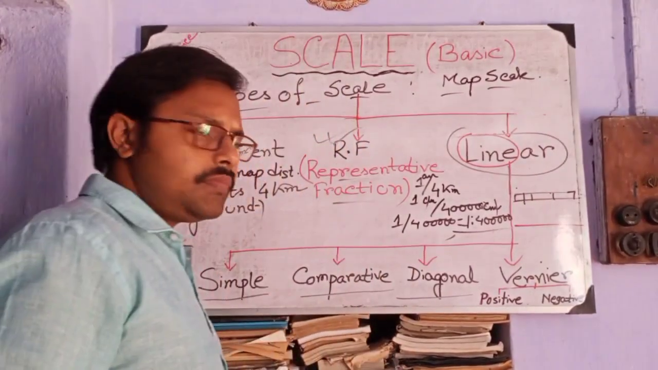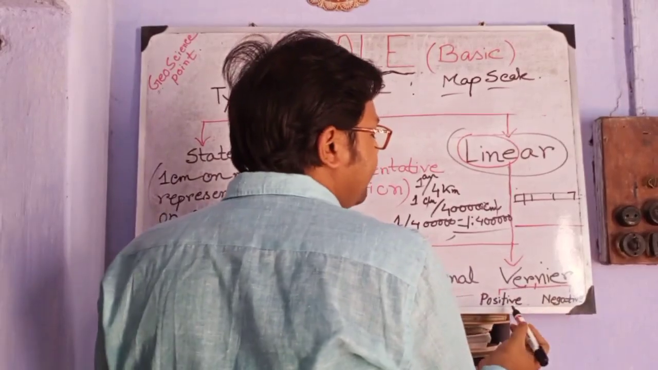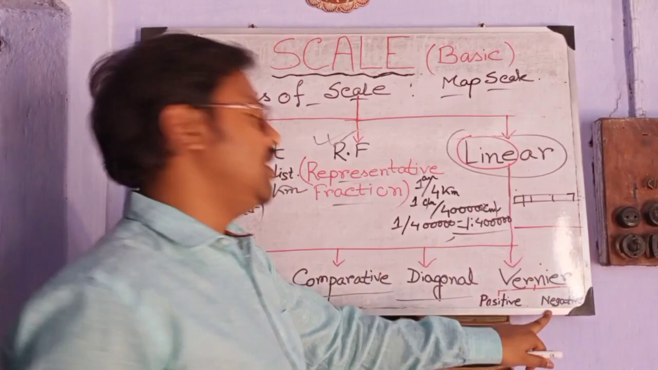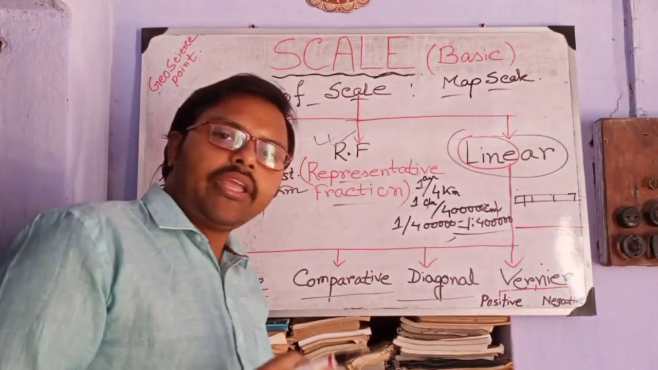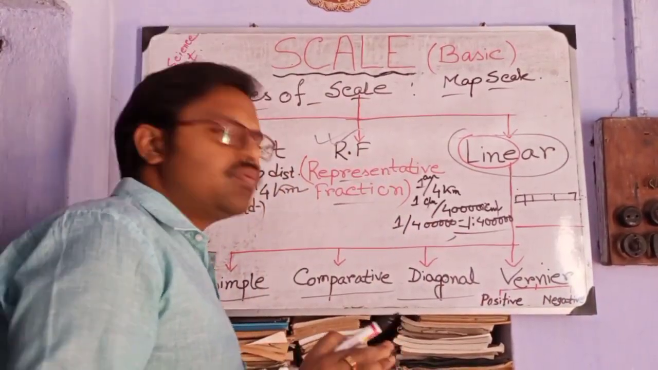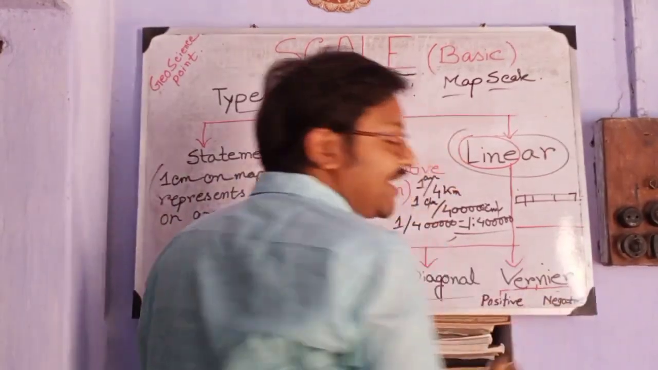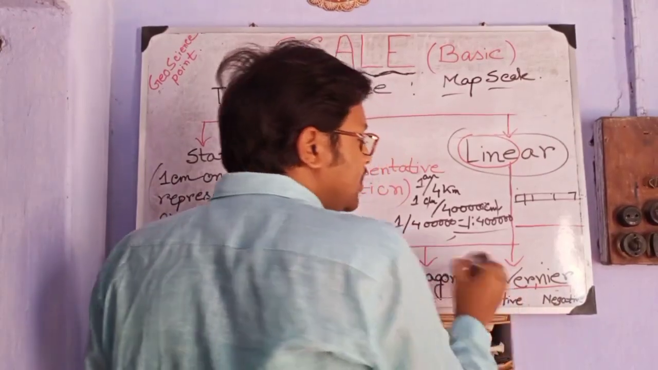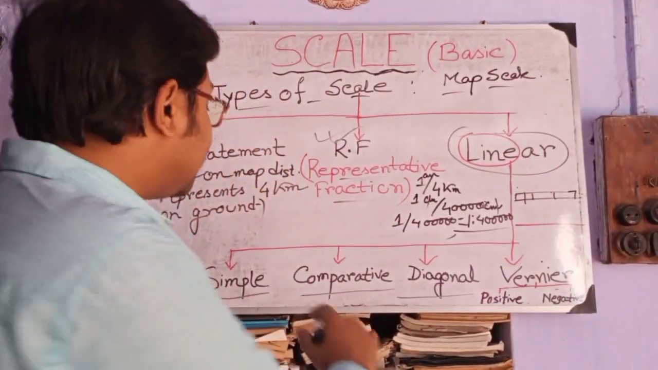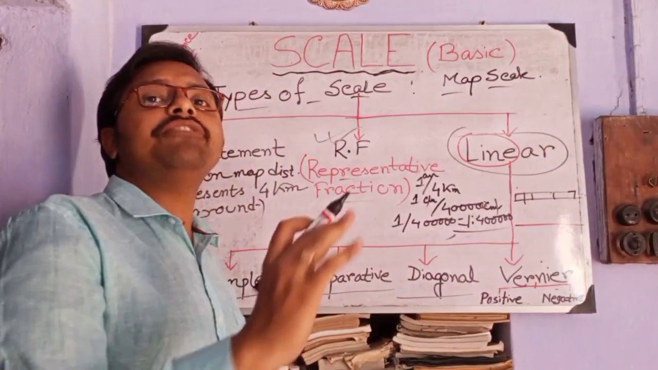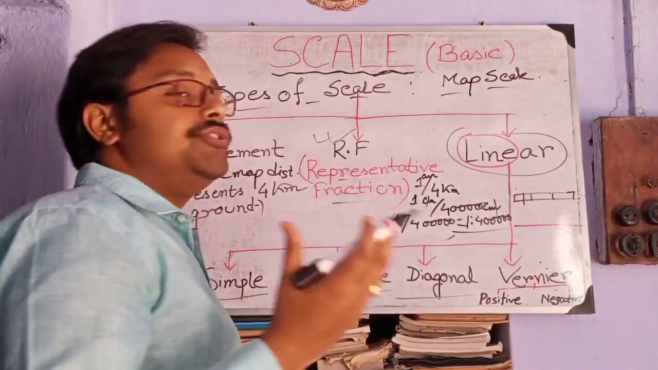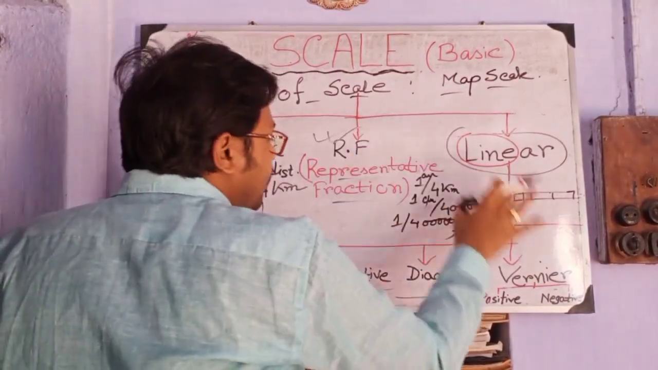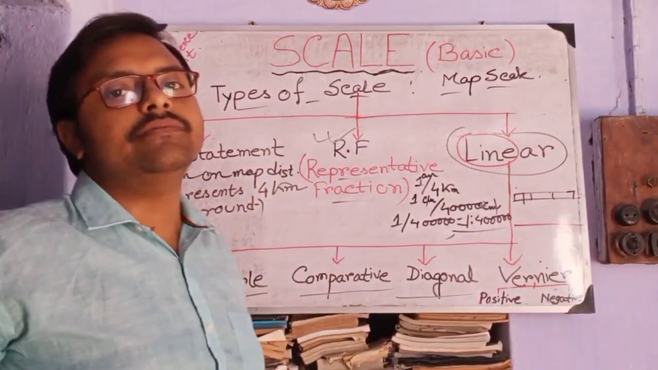And vernier scale has 2 types: positive vernier scale and negative vernier scale. Negative vernier scale is not used usually. It is also known as retrograde vernier. Positive vernier is used usually, but these different kinds of scale are used in different parts of geography or science. So these are the basic types of scale we have. Okay.